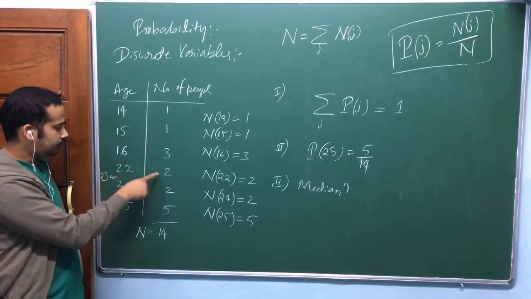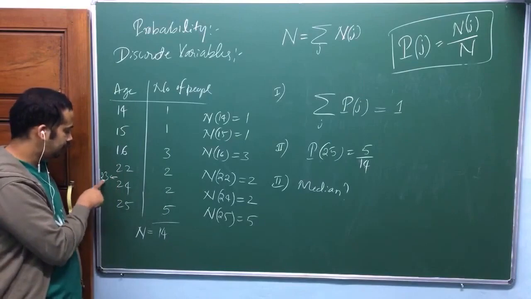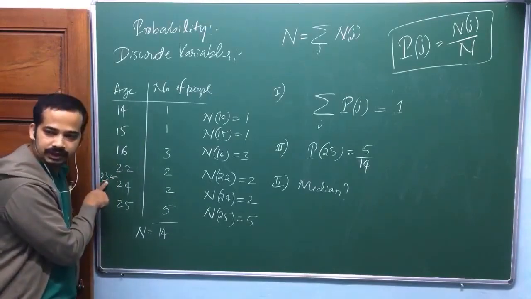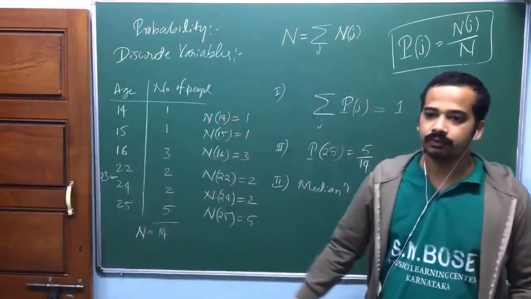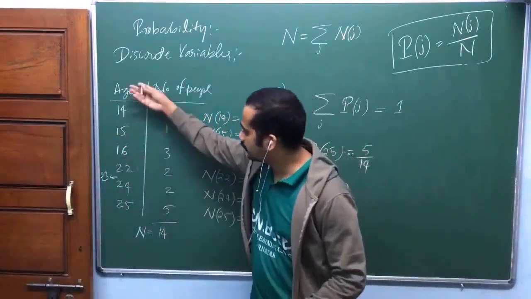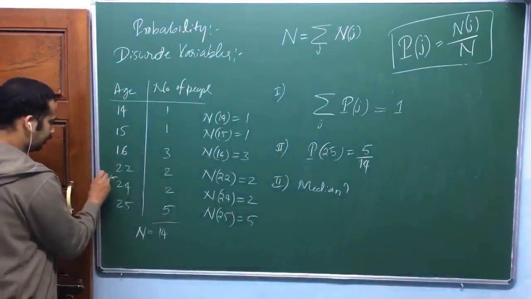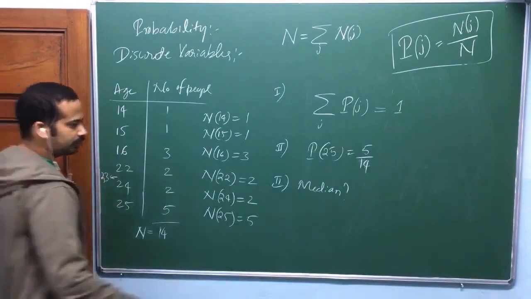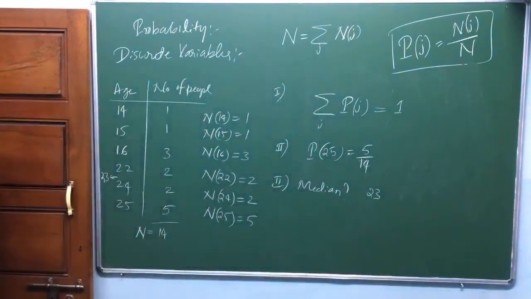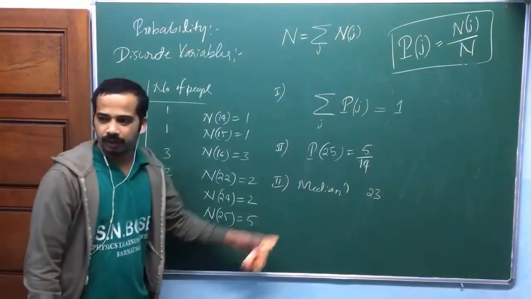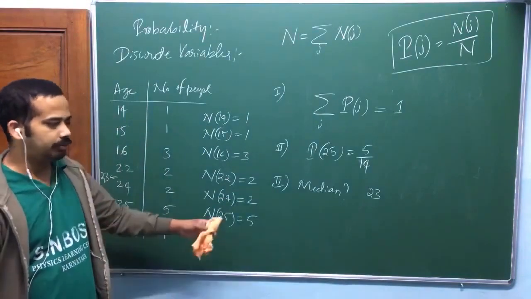If you take 22, you have to count this one also. So I'll take the middle of 22 and 24. So 23, we call this one the median, because there are as many people aged more than 23 as people aged less than 23. Can you see this one? Is that okay? That's why the median is 23 here. It is not very important for our purpose in quantum mechanics, but in any distribution we usually define the median.